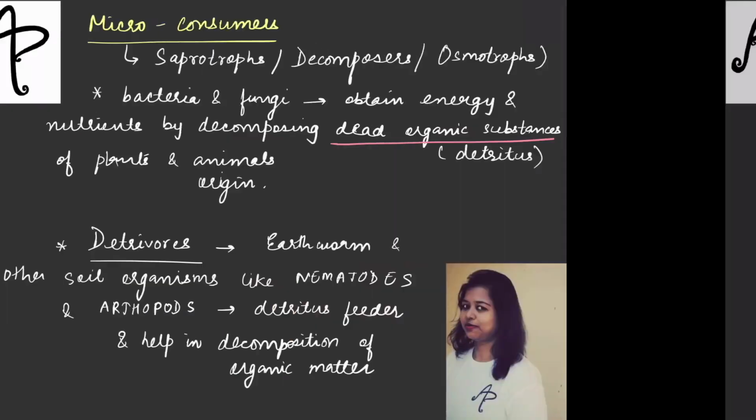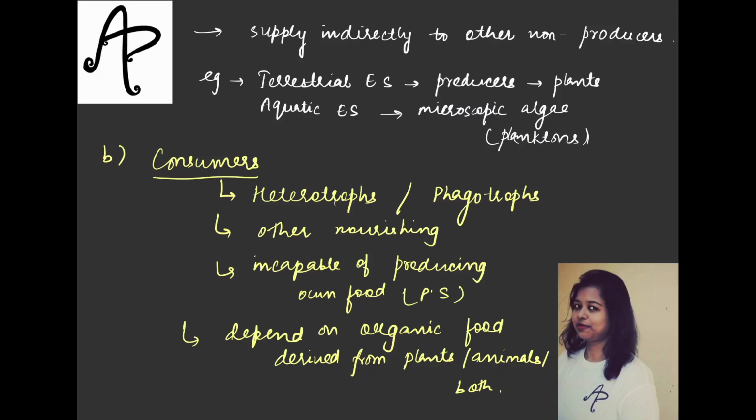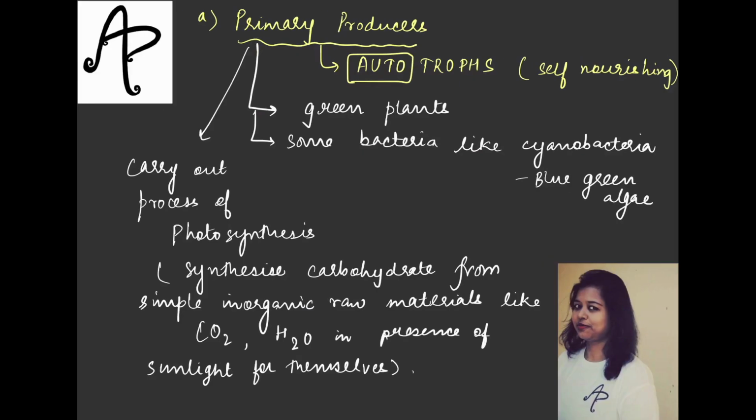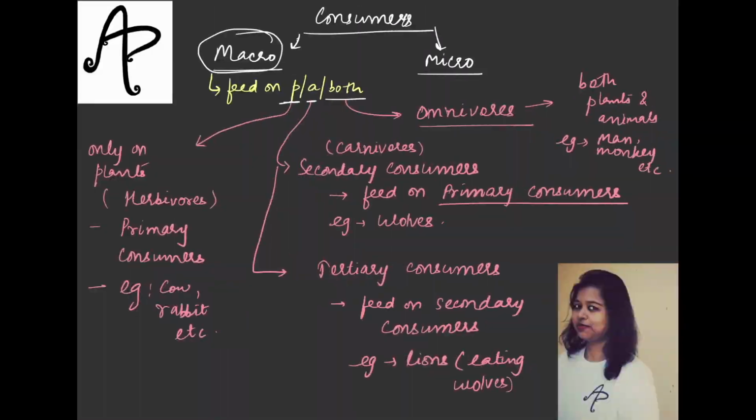Hey everyone, let's continue our discussion on the next topic in the series on environment and ecology. I hope you have done all the previous videos that we have done by far. So you can see this is the last topic that we did in the previous video, which was on the micro consumer. So basically we have done the different components of the ecosystem. We have seen the abiotic component in one video, then the biotic component in one video. Within that we have talked about primary producers and the consumers. So let's continue our discussion.